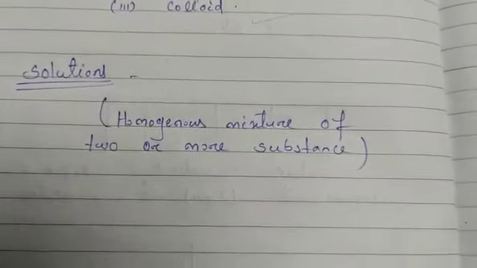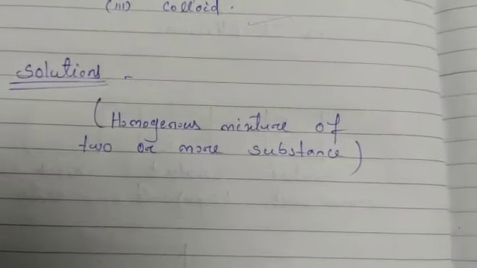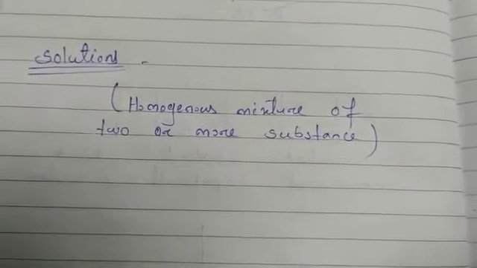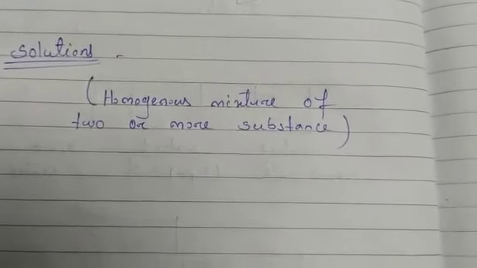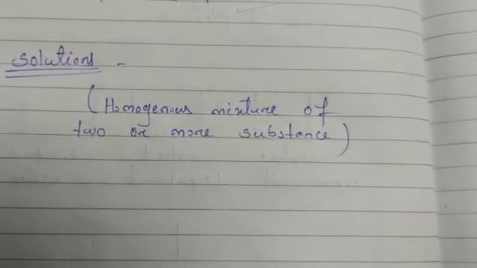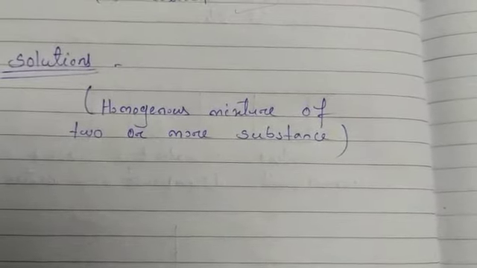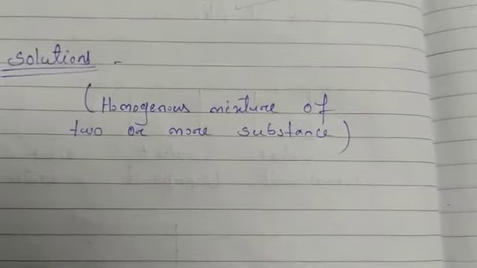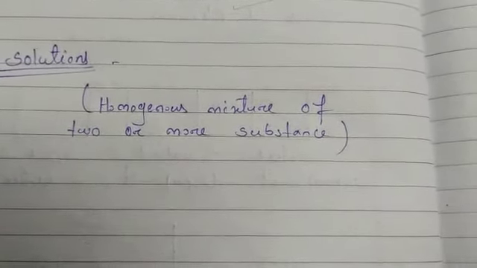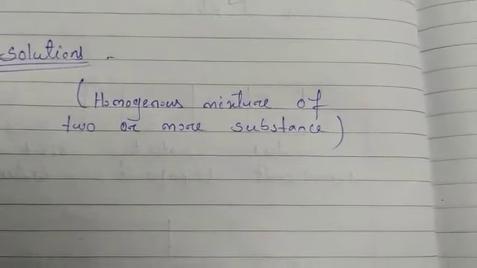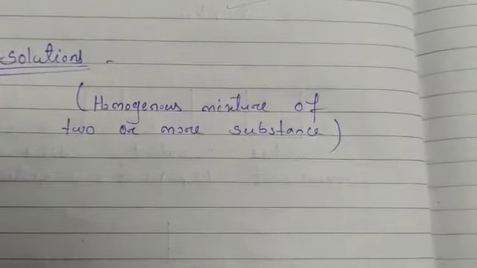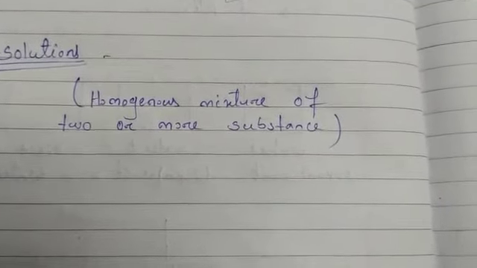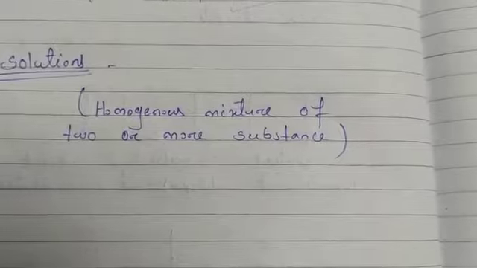A solution also has two parts or components, a solvent and a solute. The component of the solution that dissolves the other component in it is called the solvent. In easy words, the component which is larger in amount is the solvent, and the component which is smaller in quantity is called the solute, the component that is dissolved in the solvent.